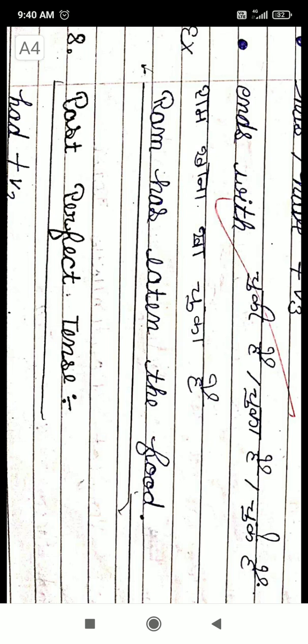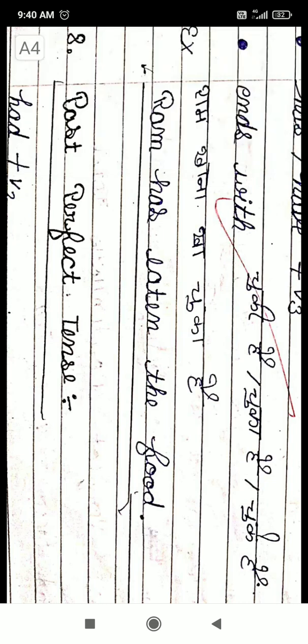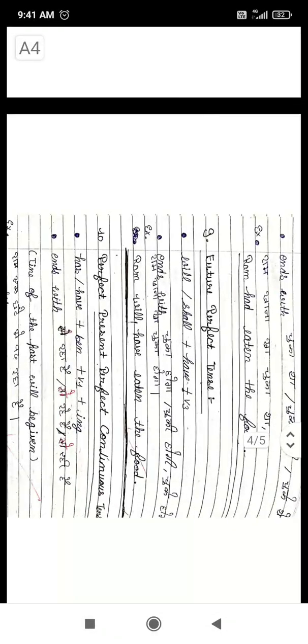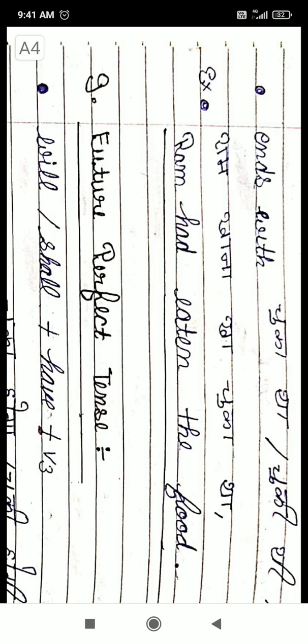Like once there was a boy, he went to a forest, and when he reached the forest he found his friend already arrived there. Now the action of his friend arriving in the forest happened before the child arrived. So both the actions happened in the past, one after the other. With the first action you will use past perfect tense. The child found that his friend had already arrived there, so there you will use past perfect tense. Past perfect tense is past of the past, and there we use had plus third form of the verb.